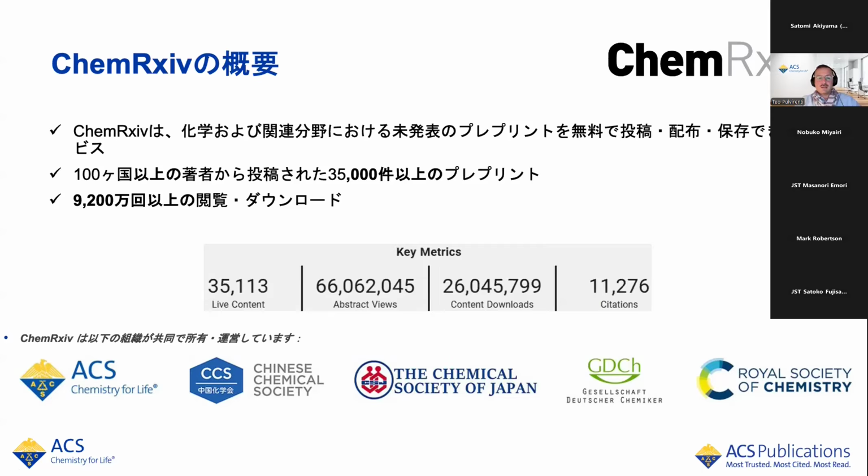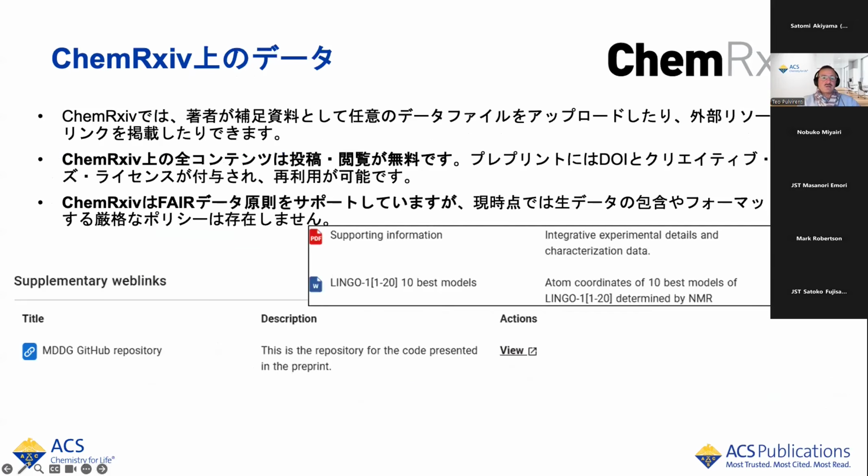This shows exactly what I was saying before, that even for preprints, it is important that data is shared and shared properly. And in the next slide, I just want to reiterate how on ChemArchive, we also pay attention to FAIR data principles. ChemArchive is free to post and read, and we support FAIR data principles, even though in this case, there's no strict policy around inclusion or formatting or raw data on the preprint server.